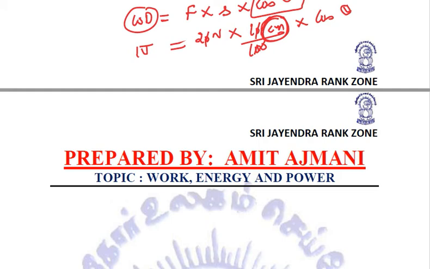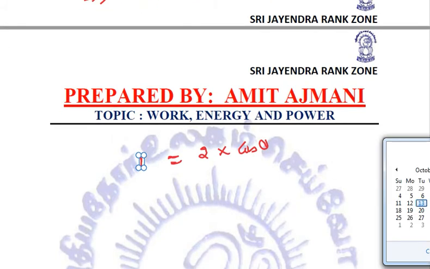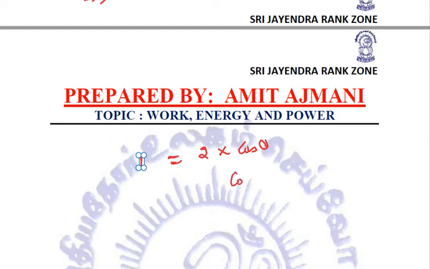So now the equation becomes 1 is equal to 2 into cos theta. Taking 2 to the other side, we get cos theta is equal to 1 by 2.